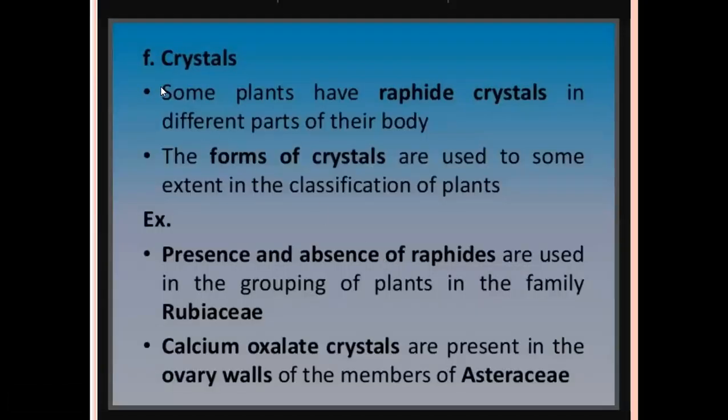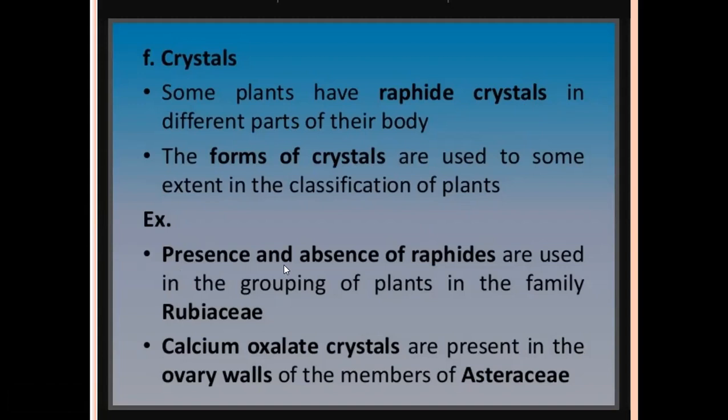And the next one, crystals. Some plants have raphide crystals in different parts of their body. The forms of crystals are used to some extent in the classification of plants.